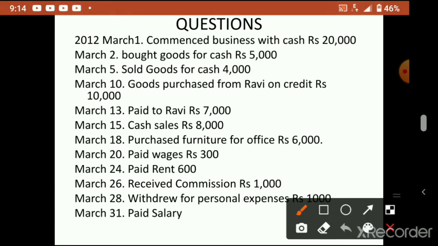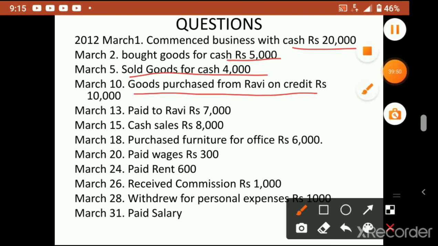Let's see. Commenced business with cash rupees 20,000. He started business with 20,000. March 2nd, bought goods for cash. He purchased goods for cash. Next, on the 5th, sold goods for cash. Then goods purchased from Ravi on credit. So remember, will credit transactions come in the cash book? No. Cash book is only for cash transactions. Remember, a credit transaction you cannot write in the cash book.